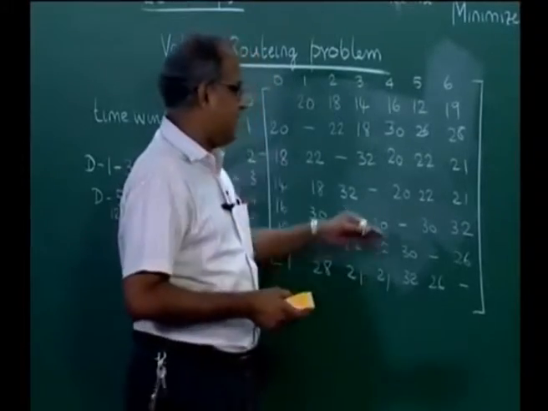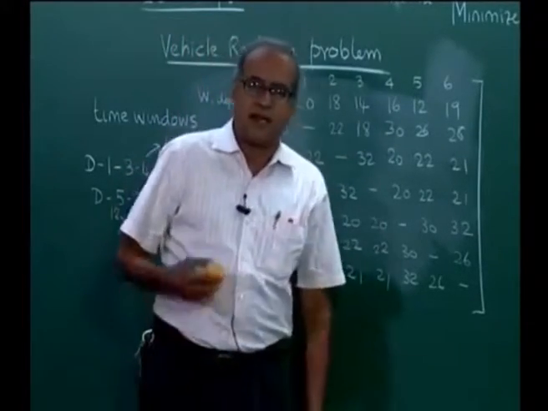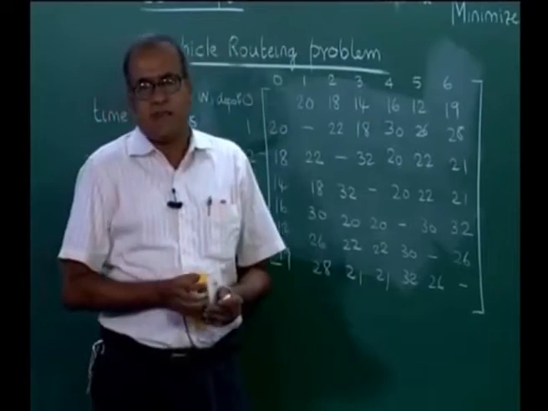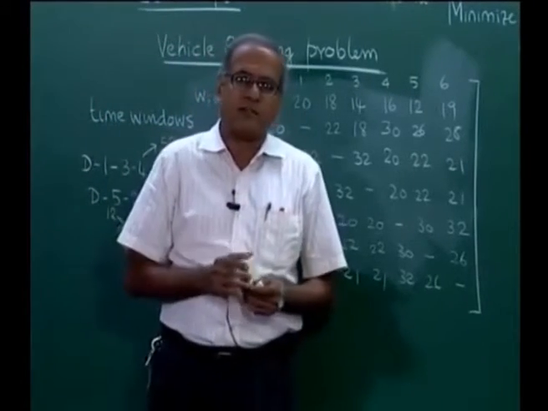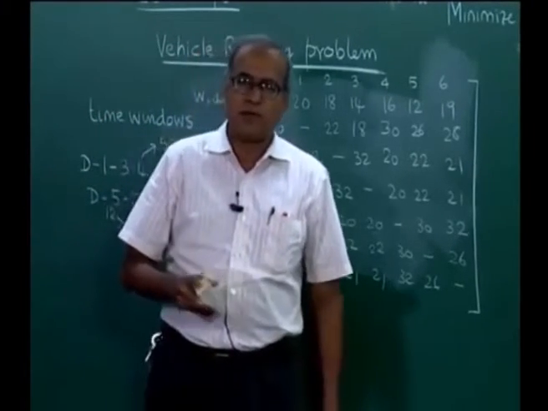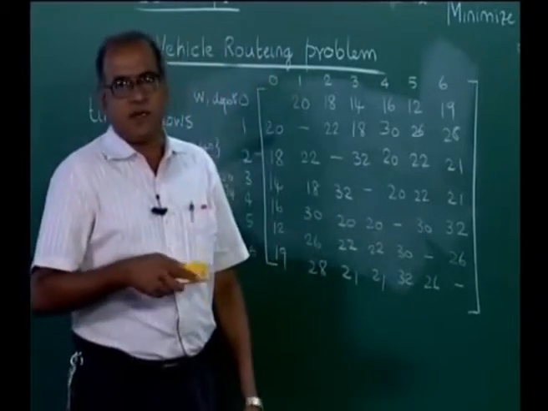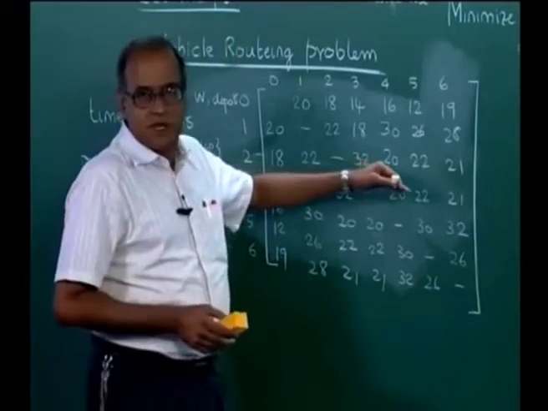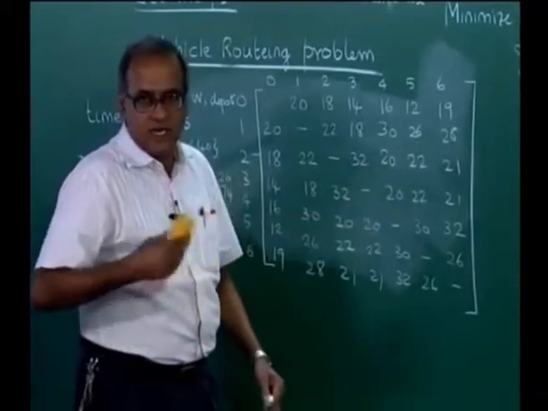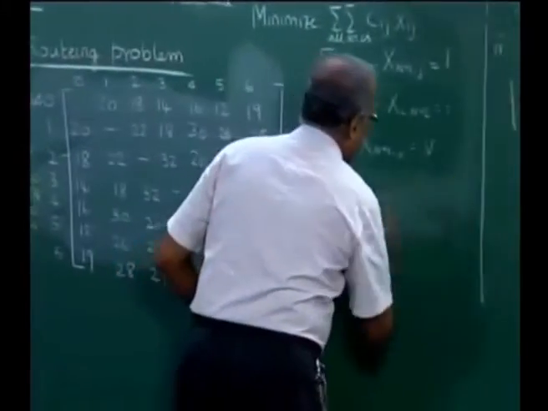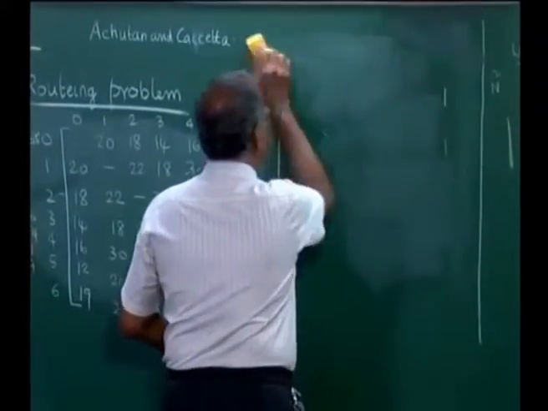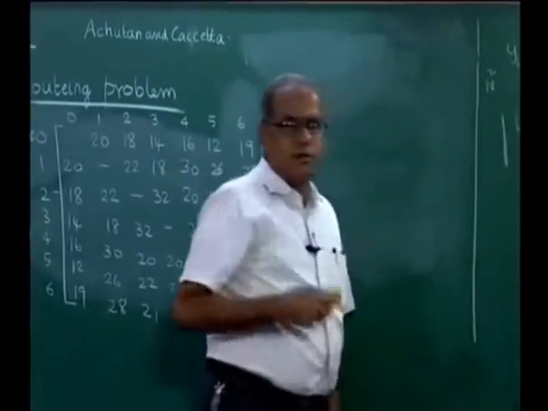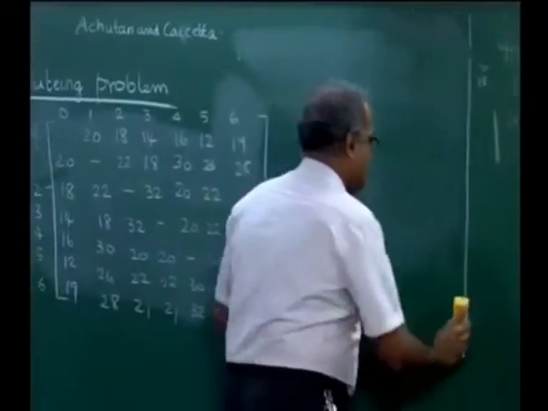Once again, I have addressed heuristics, the Clark and Wright savings based approach, as well as the improvement over the Clark and Wright, which is called the Holmes and Parker method. I have addressed them in the advanced operations research course, but once again, for the purpose of completion of this, I will do only the Clark and Wright solution to this problem, and we will leave the Holmes and Parker for the viewer to view in other lectures.